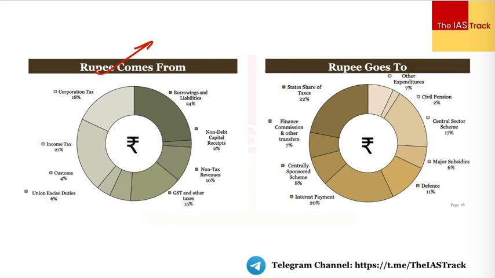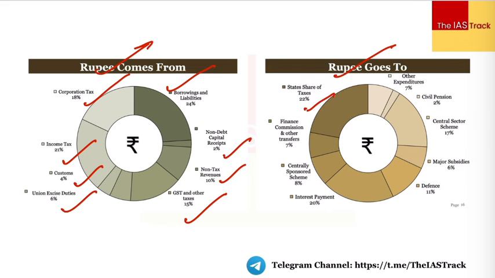So the very first thing you'll have to understand is borrowings and liabilities, almost 24%, then corporation tax 18%, income tax 21%, customs 4%, union excise duty 6%, GST and other taxes 15%, non-tax revenues 10%, non-debt capital receipts 2%. Rupee goes to, we have almost 22% as the states' share of taxes, finance commission and other transfers, for example 7%.